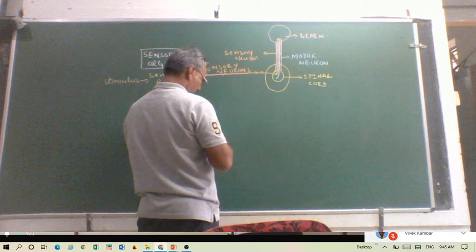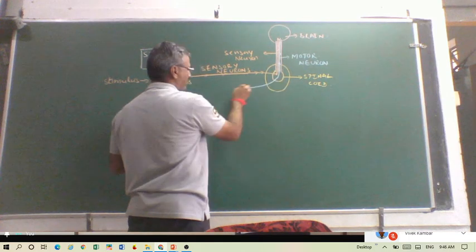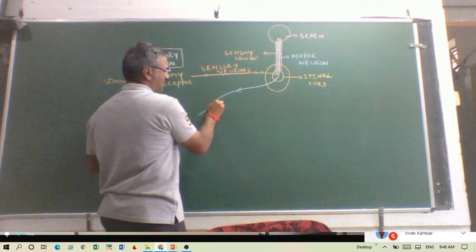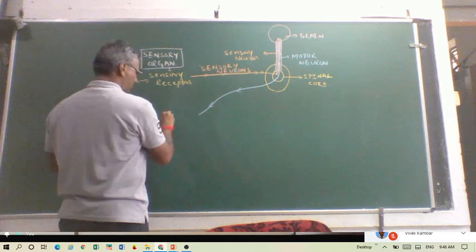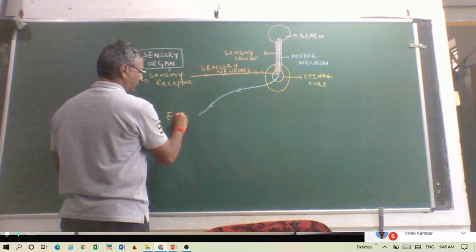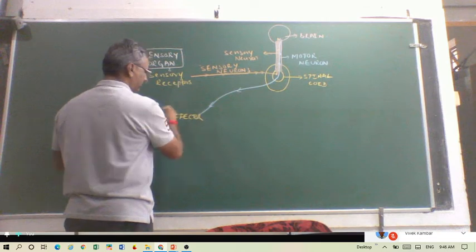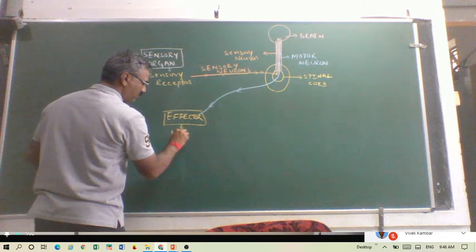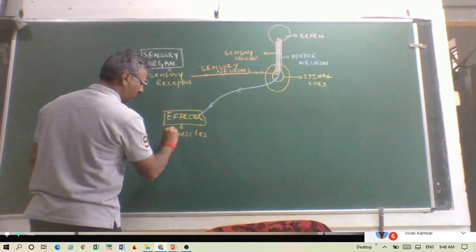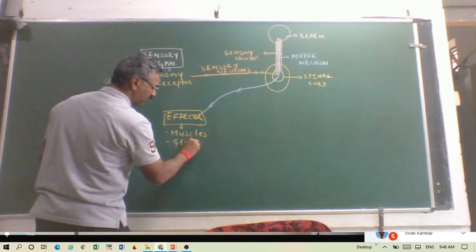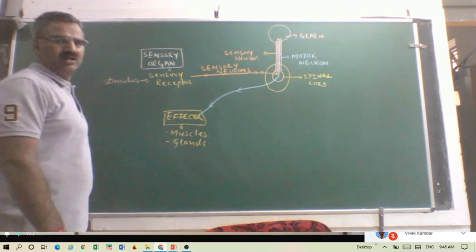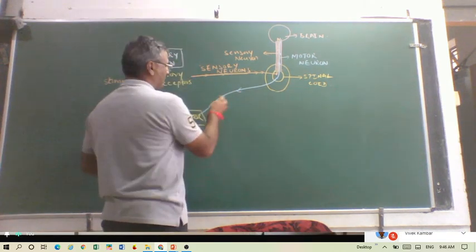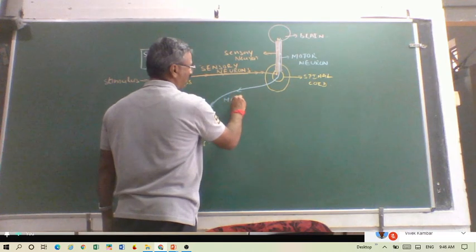So this information is brought to the effector. Which is the effector here? It can be the muscles, or it can be the glands. Here this information is brought by the neurons we call motor neurons.